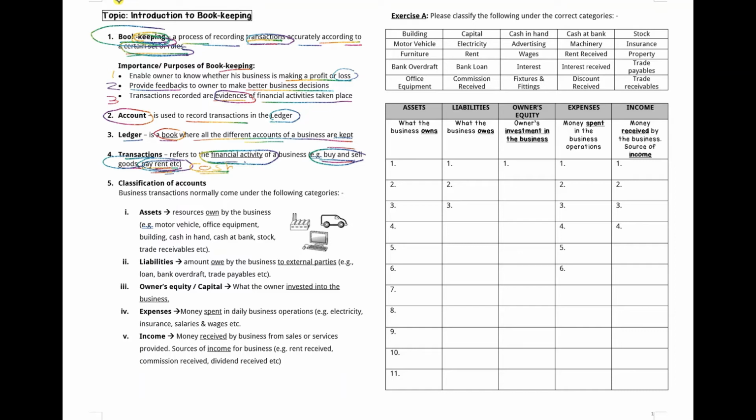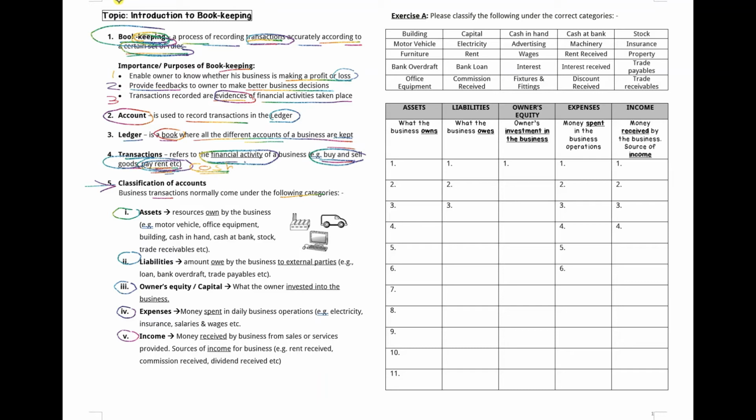Now, classification of account. We have briefly gone through this last year. Okay, so just to repeat again, the business transactions normally come under the following categories. Number 1, assets. Number 2, liability. Number 3, owner equity or capital. Number 4, expenses. And number 5, income.